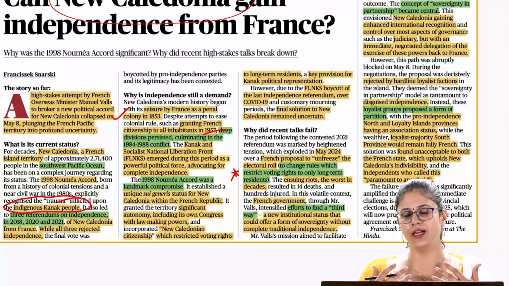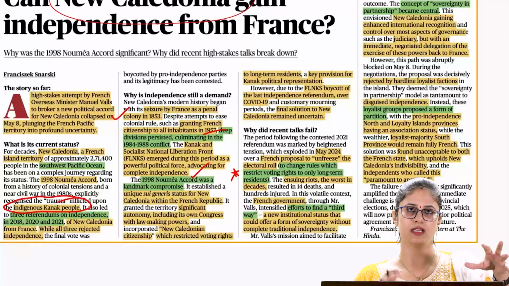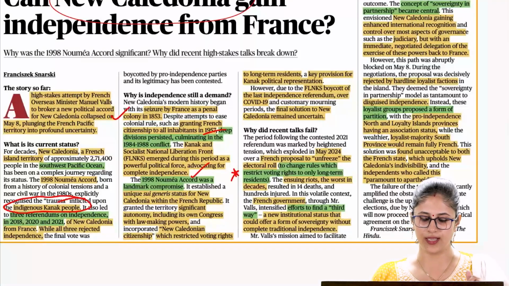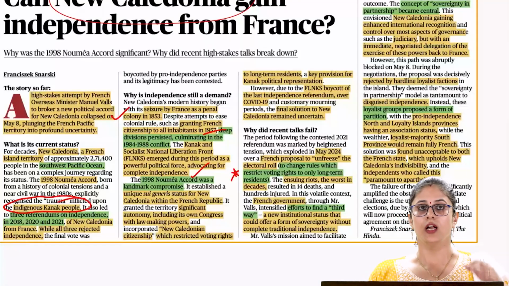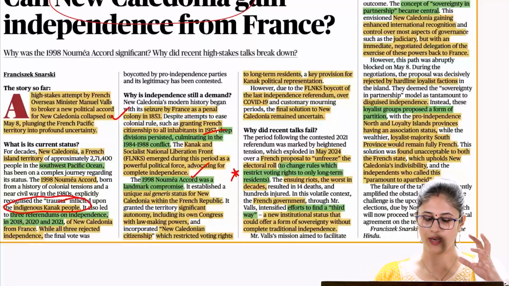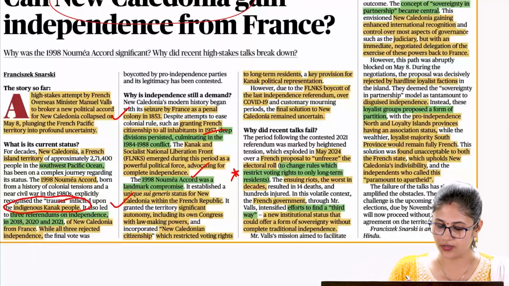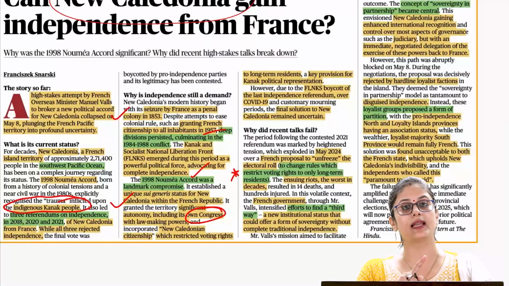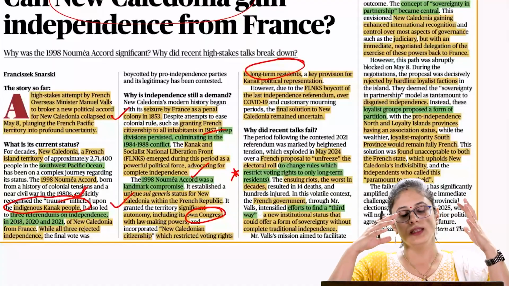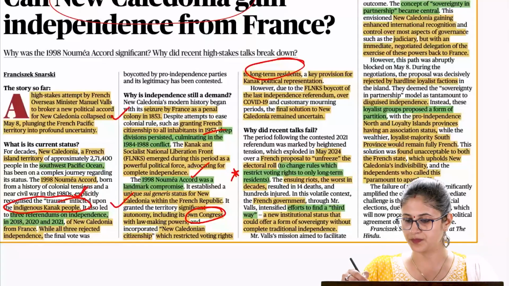There was a huge struggle for independence when it comes to New Caledonia, and ultimately the two parties, the French government and the indigenous Kanak people, entered into an accord, the Nouméa Accord, in 1998. Through this accord, the authorities of New Caledonia were provided with some sovereignty, some sort of independence when it comes to rule making, because it had its own Congress, and the voting rights were restricted only to long-term residents, that is basically the Kanak people. So this accord was in favor of the indigenous people who were continuously demanding independence.